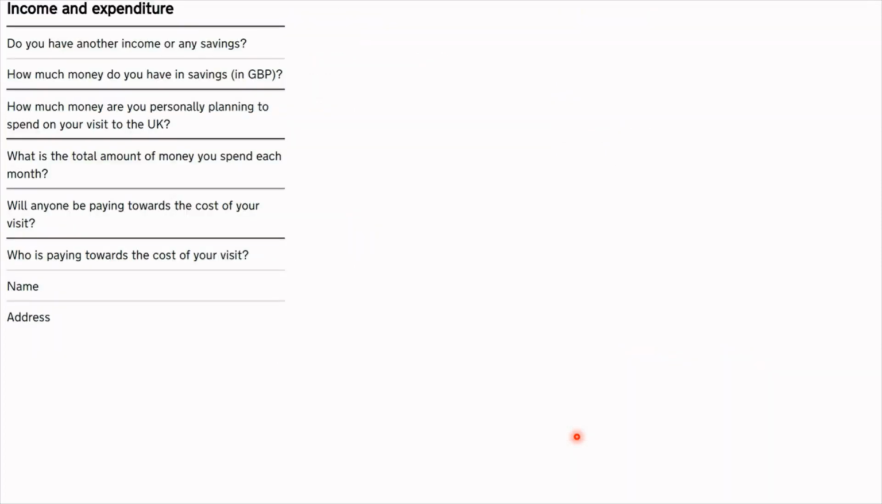Next, we had the income and expenditures. This is an interesting topic and it's very subjective, but I'll share a few of my details. So when they asked me, do you have any other incomes and savings? I did mention yes, I had some savings. I had some money left over from my house job, and I just mentioned that in GBP.